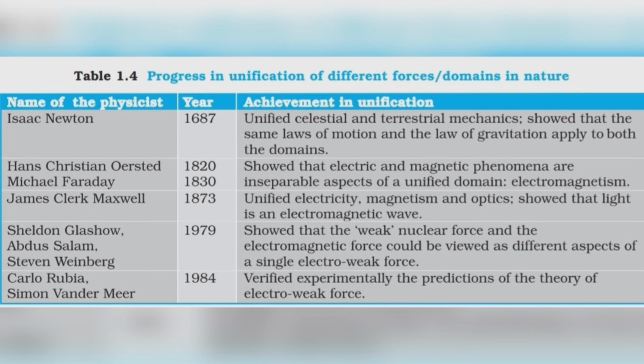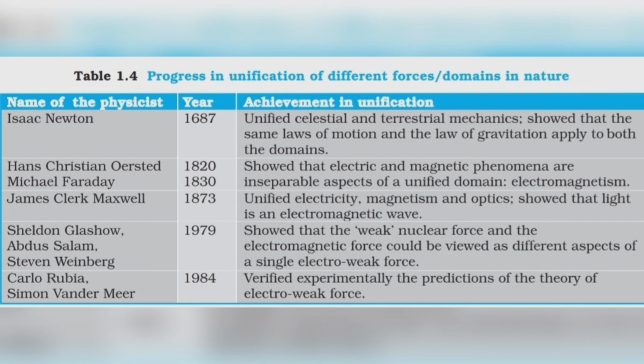For example, Isaac Newton in 1687 unified celestial and terrestrial mechanics. He showed that the same laws, Newton's laws of motion and the law of gravitation, apply to both the terrestrial and the celestial domains.